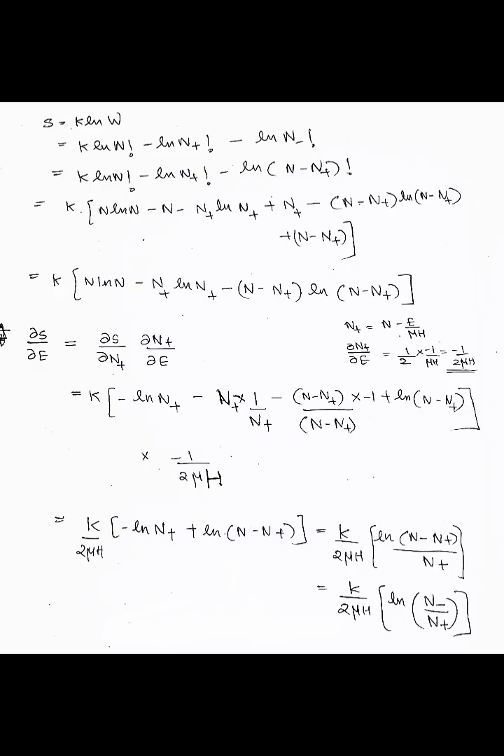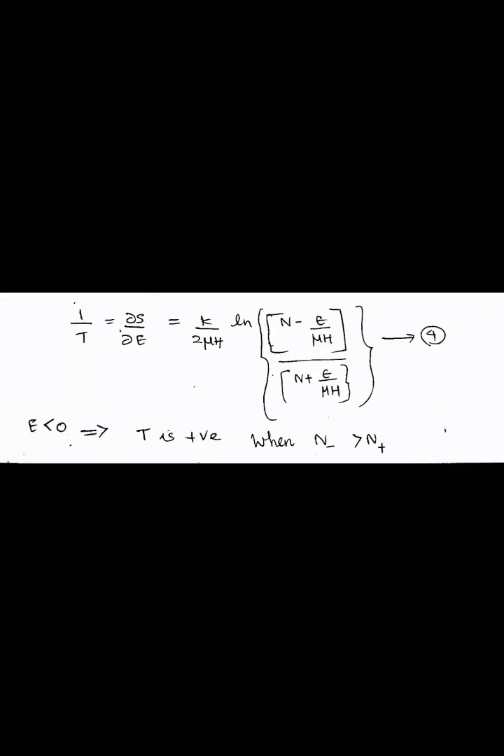So this is equal to k by 2 mu H into minus ln N plus ln of N minus N plus. This is equal to k by 2 mu H into ln of N minus N plus divided by N plus, and this is equal to k by 2 mu H into ln of N minus divided by N plus. And we know 1 by T is equal to dou S by dou E. This is equal to k by 2 mu H into ln of N minus E by mu H divided by N plus E by mu H. This is equation number 4.